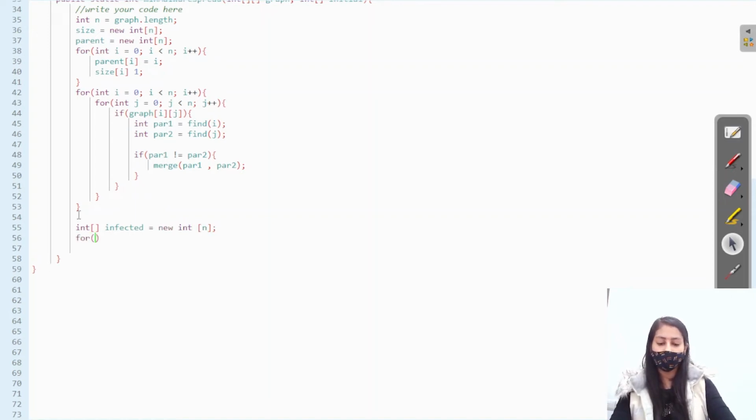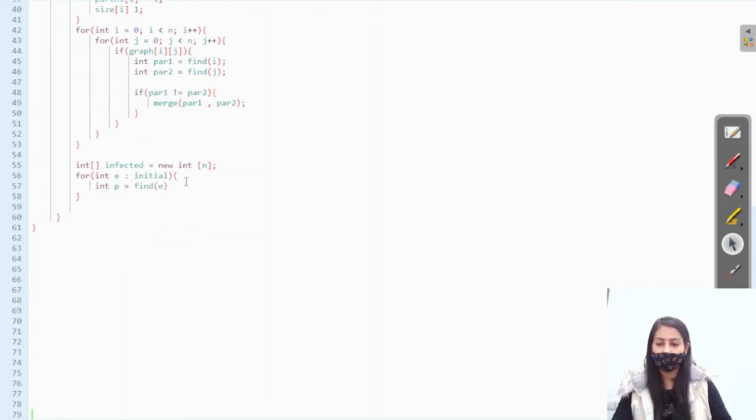So we'll move in the given initial array. Firstly find the parent of e, mark it and increment its value, right?